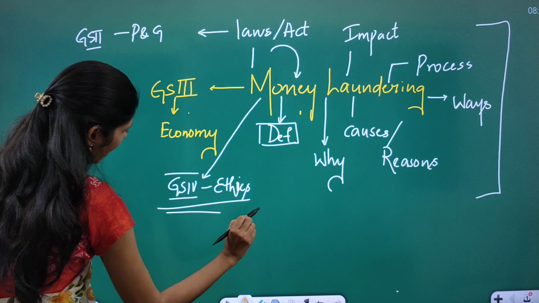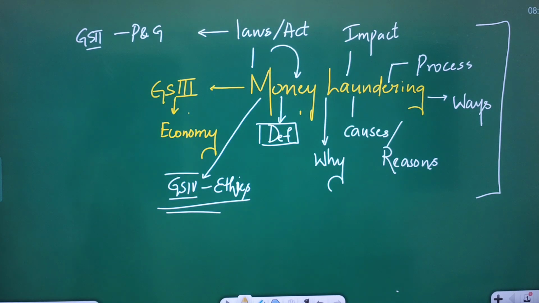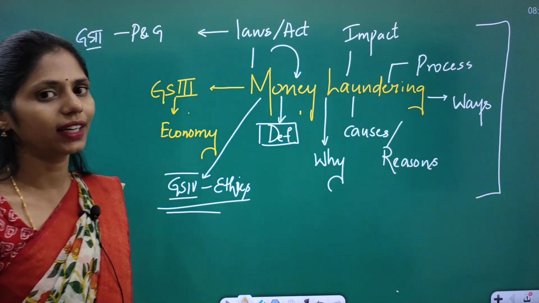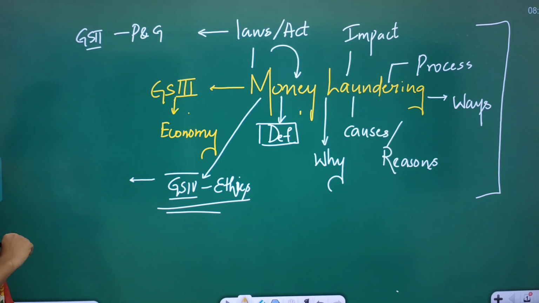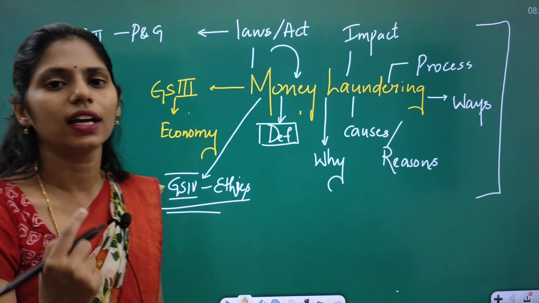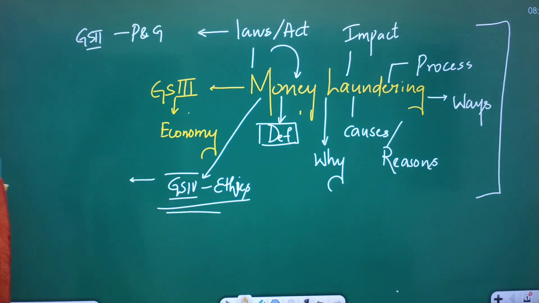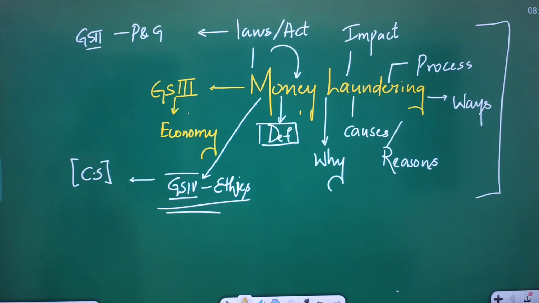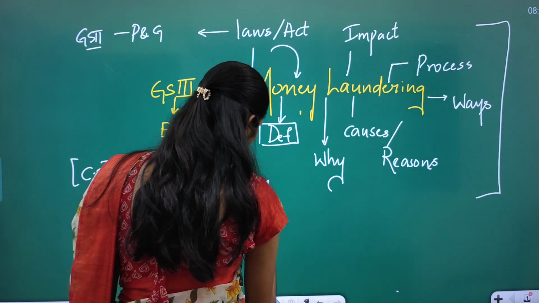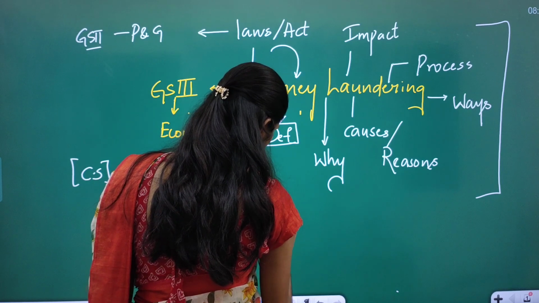What is your attitude towards money laundering, whether you have a positive or negative attitude, and whether this type of money laundering is morally or ethically correct or not. Even you can get case studies regarding money laundering also. This topic is important from your probity in governance.